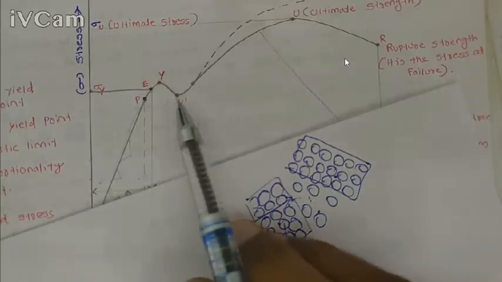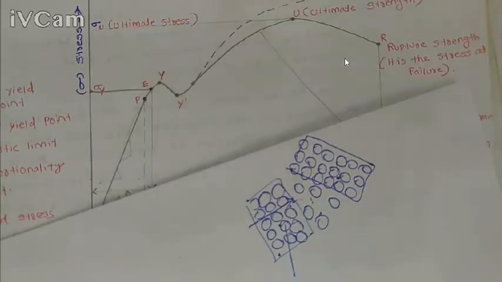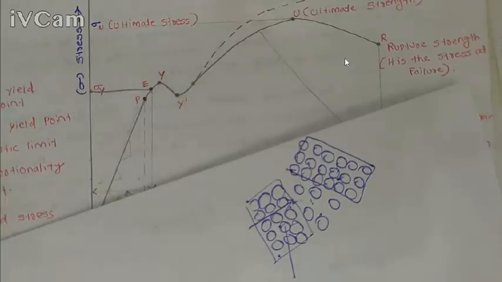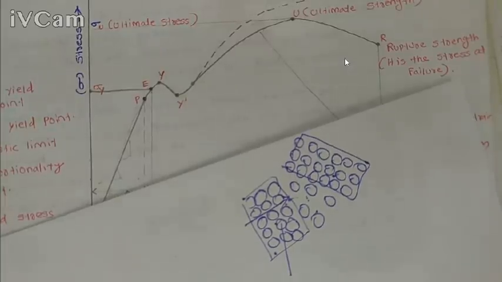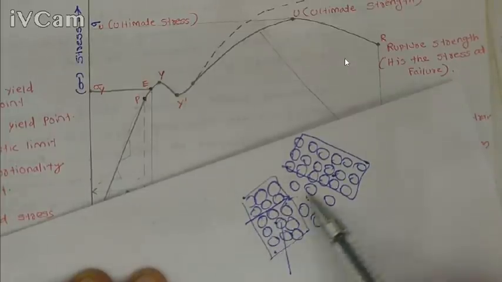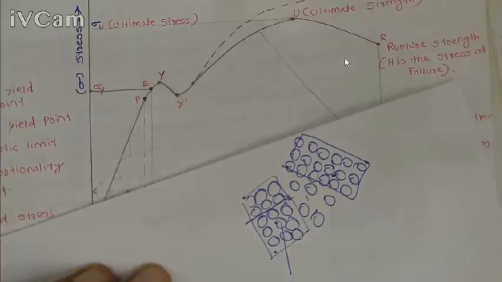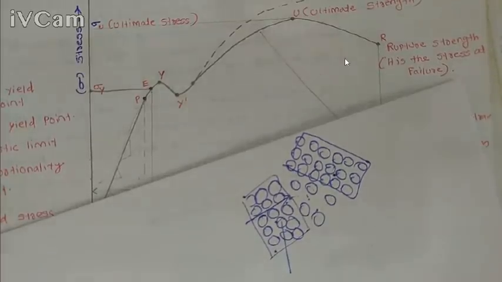But after this lower yield point, we need to apply more stress for deformation, and that applied stress is used to cross the slip barrier, the grain boundary barrier.